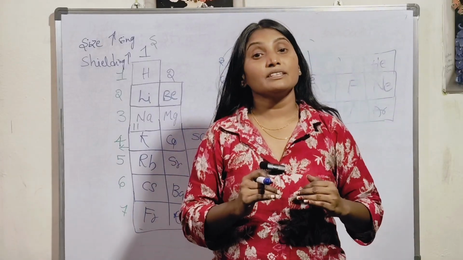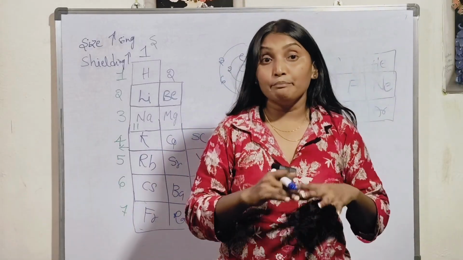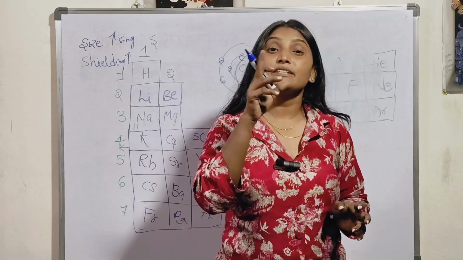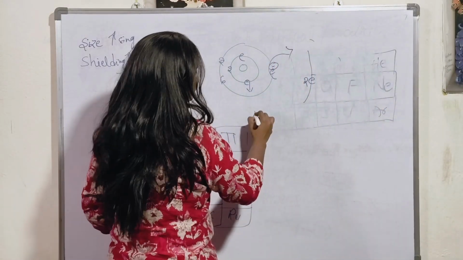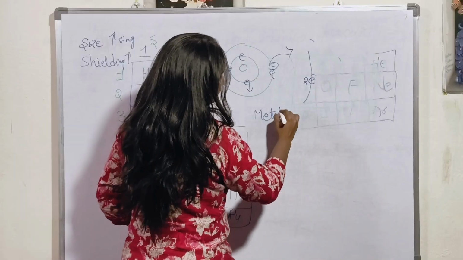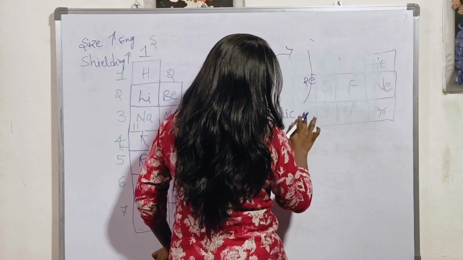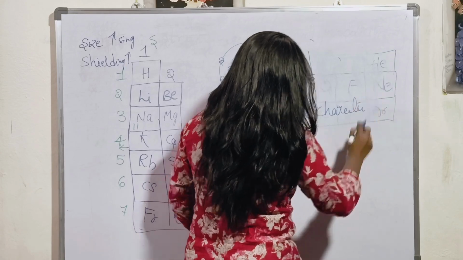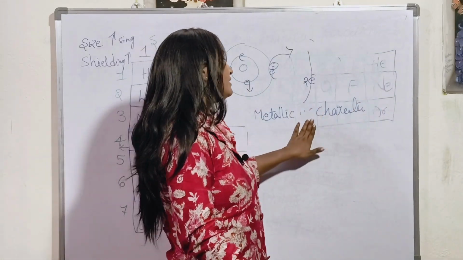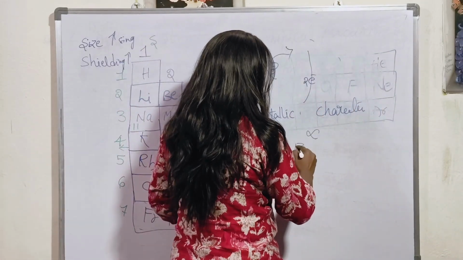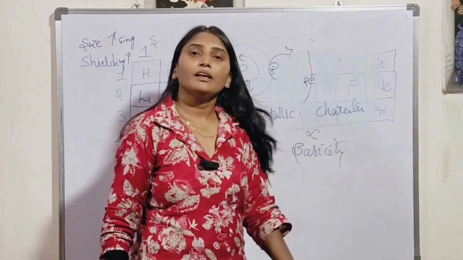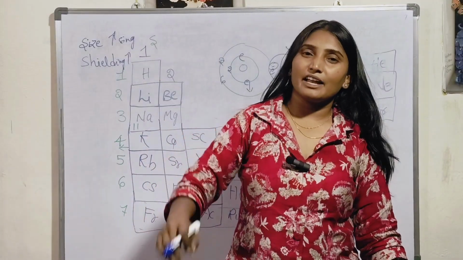As the number of shells increases, size increases and basicity also increases. This is the most important point. Why? Because basicity is directly proportional to metallic character. Remember this point. Metallic character is directly proportional to basicity. They both increase gradually.